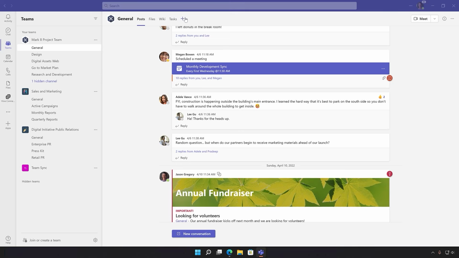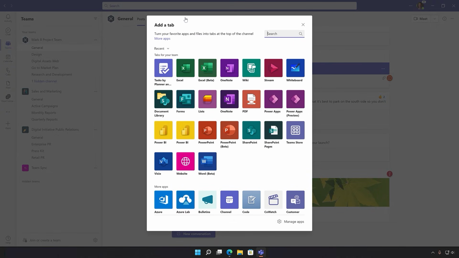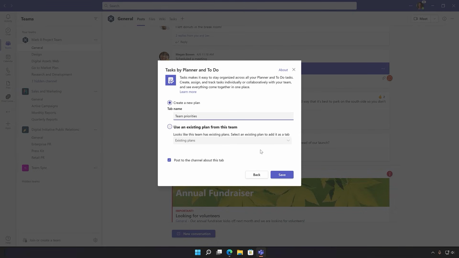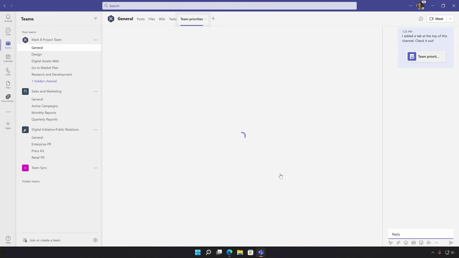Today I'm going to show you how to use Planner in Teams to organize your team workload. Let's start by creating a new tab and search for Planner. Select Tasks by Planner and then select Create a New Plan and give it a name like Team Priorities. Then click Save. This creates a dedicated Tasks tab for the team to work from.